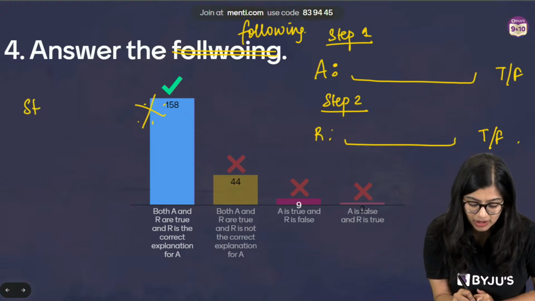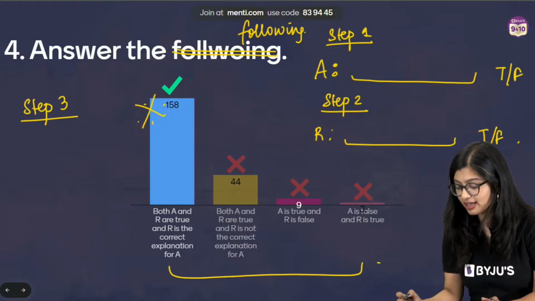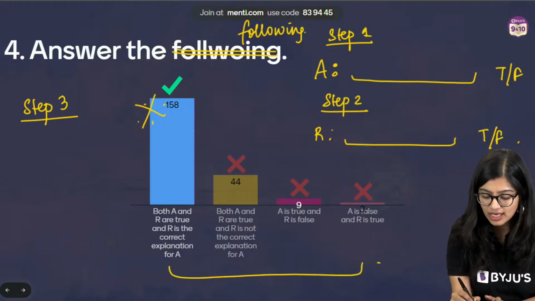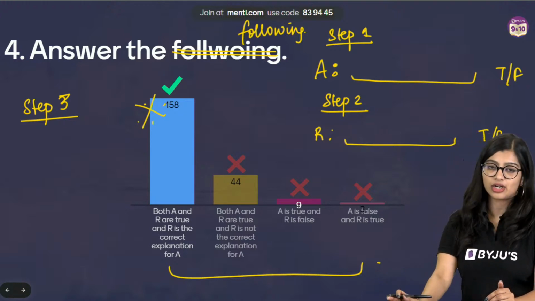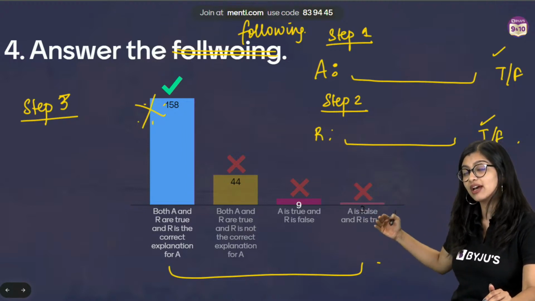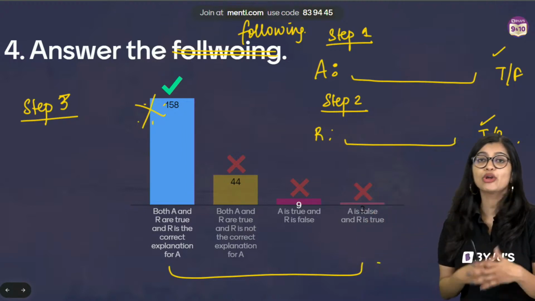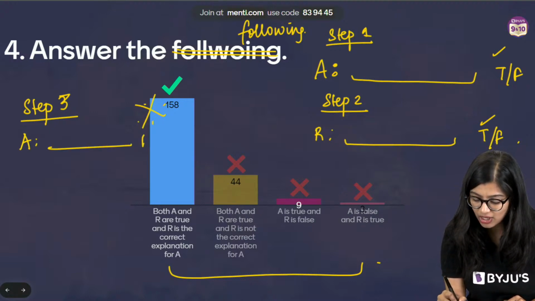Now you have step number 3. Step number 3 will decide what the correct option is, right? Step number 3 comes only if both A and R are true. If A is true and R is true, you come to step number 3 to figure out if this is the correct reason. How do you know if it is the correct reason? After the assertion statement, put a why.